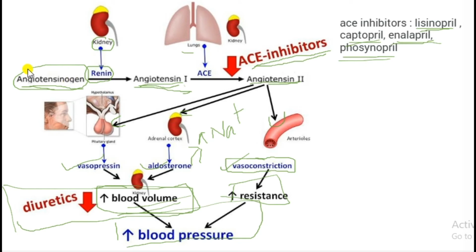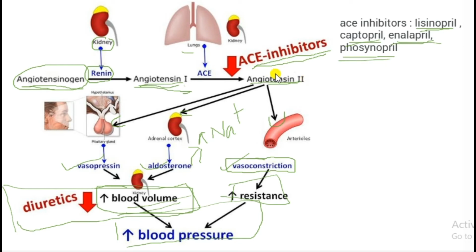And here, angiotensinogen is converted into angiotensin 1, and this is promoted by the hormone renin, and angiotensin 1 is converted into angiotensin 2 by the enzyme ACE, angiotensin converting enzyme, from the lungs. So ACE inhibitors inhibit this process. Examples are lisinopril, captopril, enalapril, and fosinopril.